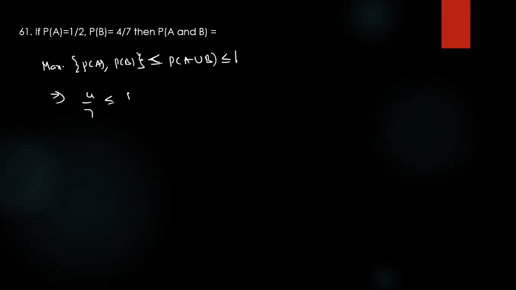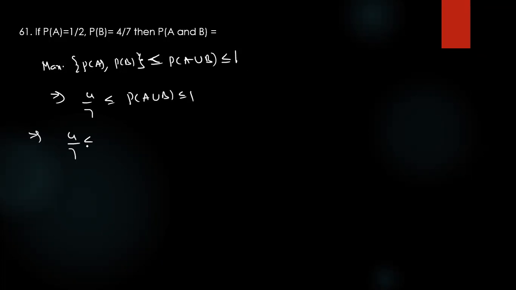P of A and B. They're asking range. We know one result: maximum of P of A comma P of B is less than or equal to P of A union B, less than or equal to... What is the maximum value? 1. What is the maximum? 4 by 7, P of A union B.